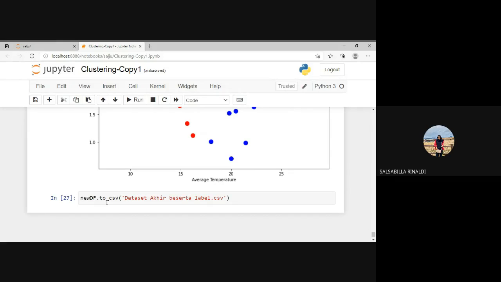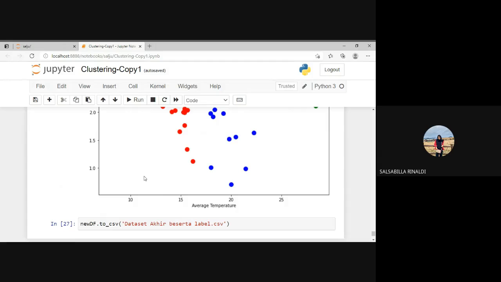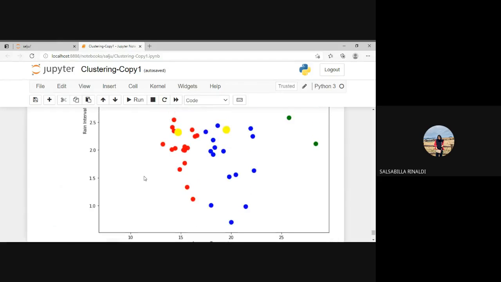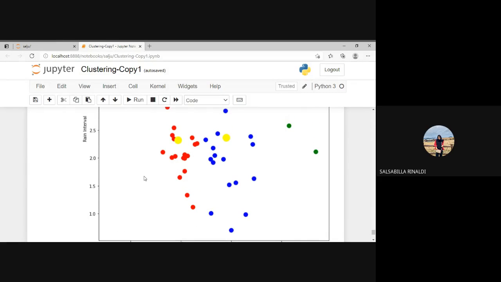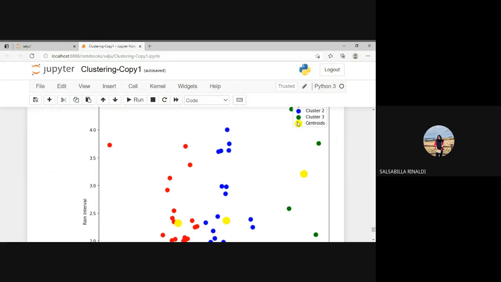Okay, to conclude, based on the table, cluster 1 contains areas that have low temperature and fairly low rain intensity as well. Cluster 2 contains data with moderate temperature and weather that has a diverse rain intensity, and for the last cluster, cluster 3 with the green, there is fairly hot weather compared to other areas.